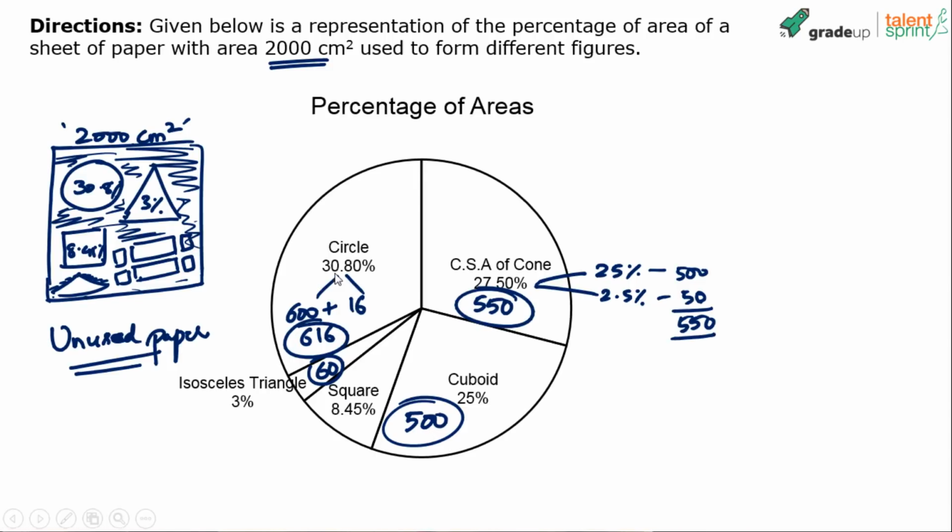You're able to follow. Break it up. 30.8 is 30 plus 0.8. 30% of 2000 is 600. 0.8%, 1% is 20, 0.8 will be 0.8 of 20, which comes out to be 16. Right? So this comes out to be 616.